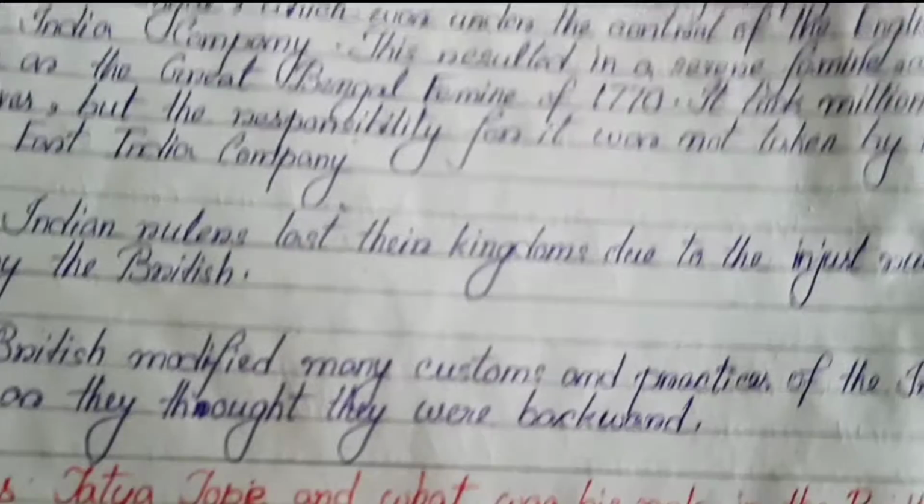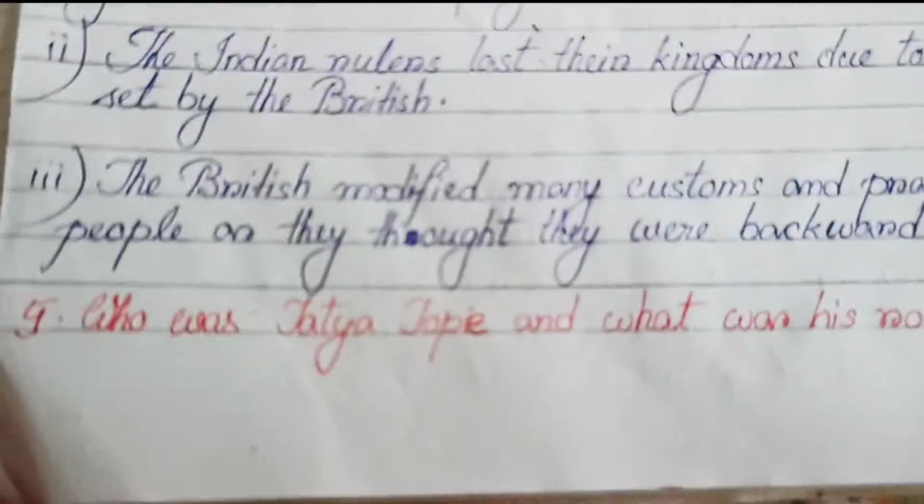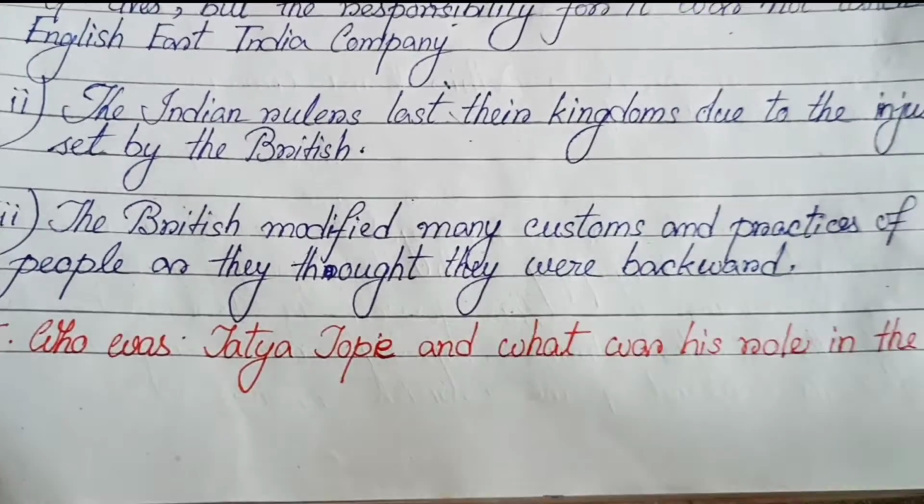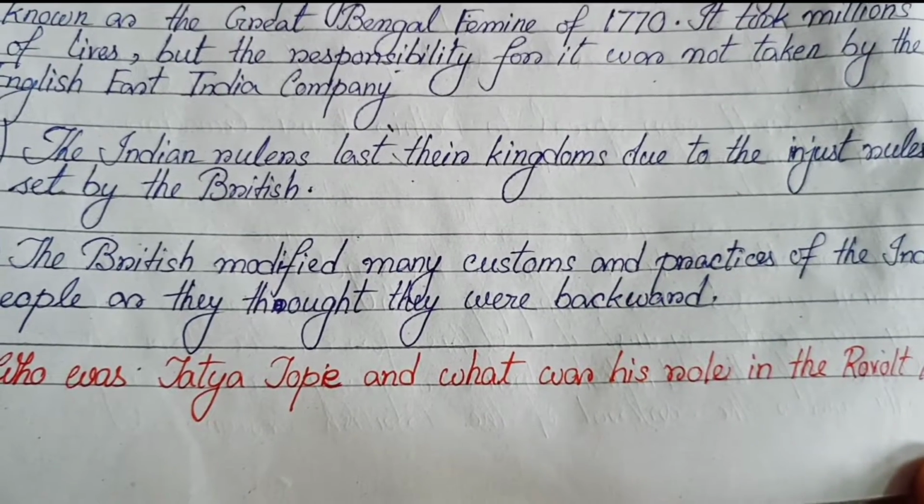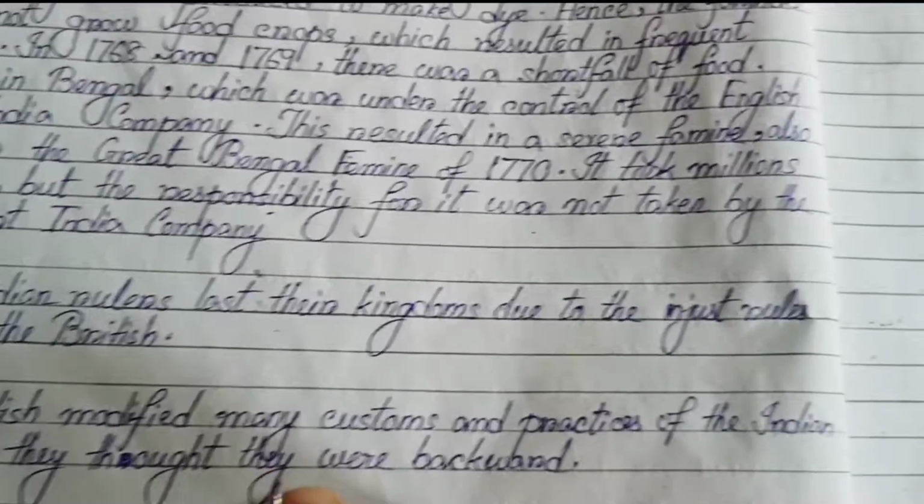That is number four. And number five, who was Tatya Tope and what was his role in the revolt of 1857?